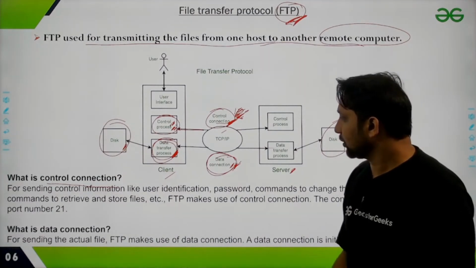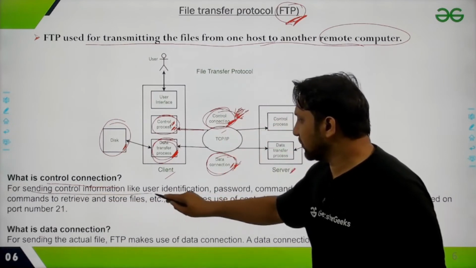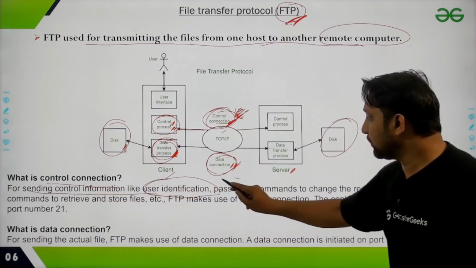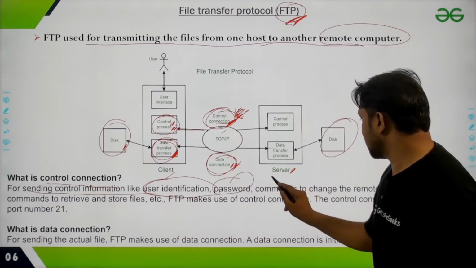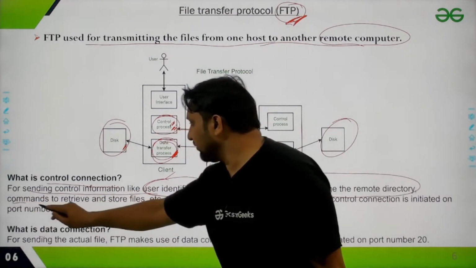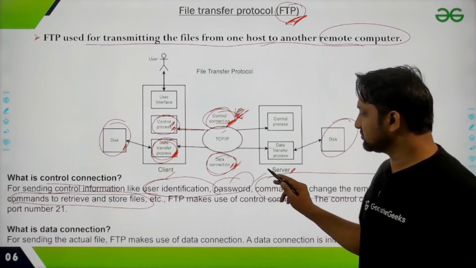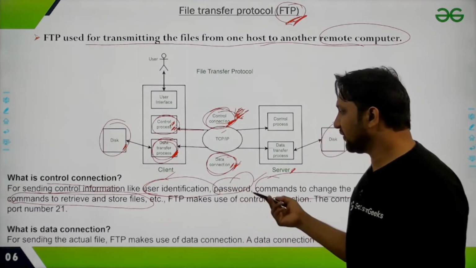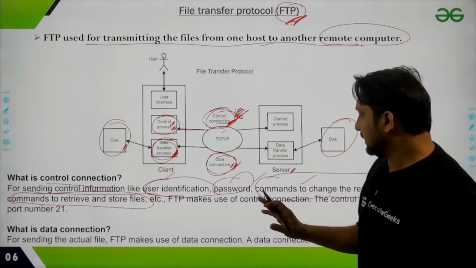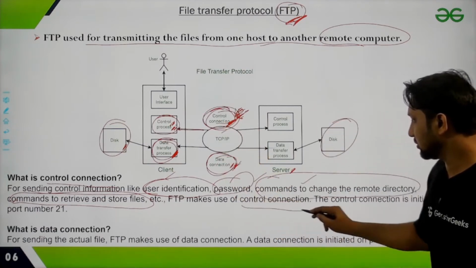Let's see the control connection. It is for sending control information like user identification, password, commands to change the remote directory, commands to retrieve and store files. So if you are sending different commands, changing your password, user identification, this type of control information is handled with the help of the control connection.